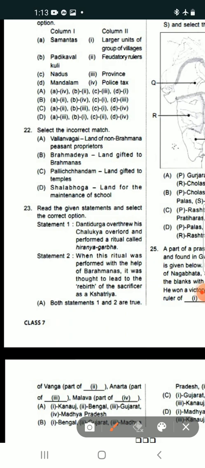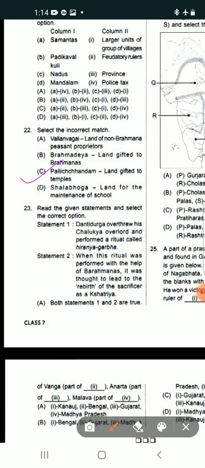And Shalabhoga, land for the maintenance of a school. Select the incorrect match. So the answer for number 22 is option C. This is the incorrect matching. Pallichchandam was land donated to Jaina institutions. This is the correct answer.